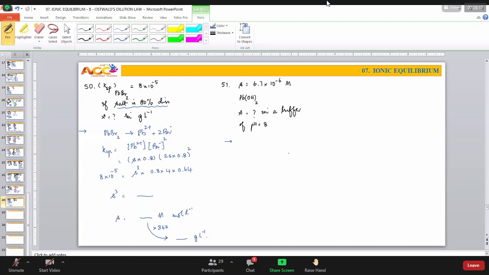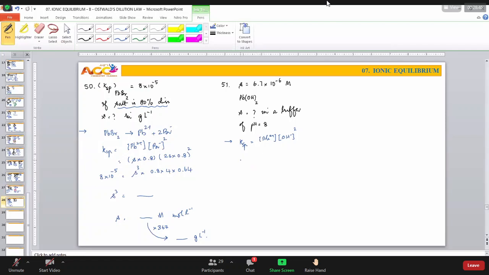Okay, but see how I am applying the common ion effect here in this case. KSP is equal to concentration of lead ion into concentration of OH- ion squared. Right. Now, how to proceed further? Very simple. What is it asking? Find solubility means this S we have to find out.